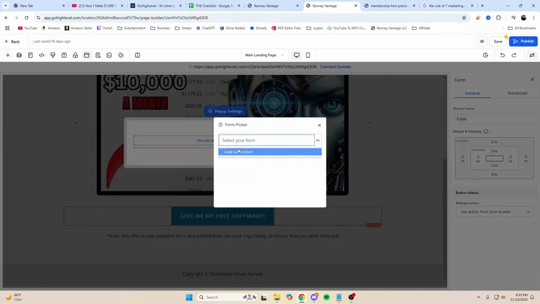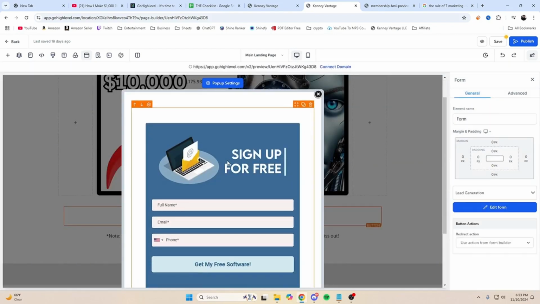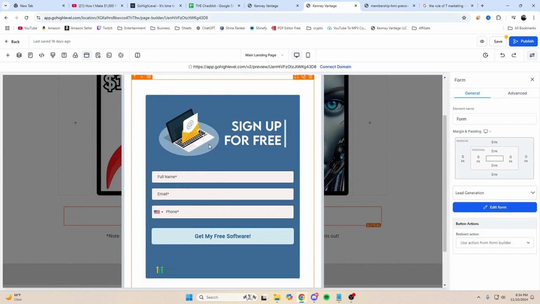And when you select a form, there is going to be a form here that is already built for you when you upload the snapshot. If it's not, you can build your own form, stuff like that. But this is the base information that you need: a full name, an email, and a phone, so that you can email them, text them. You have their names so you can mention them in emails, stuff like that.